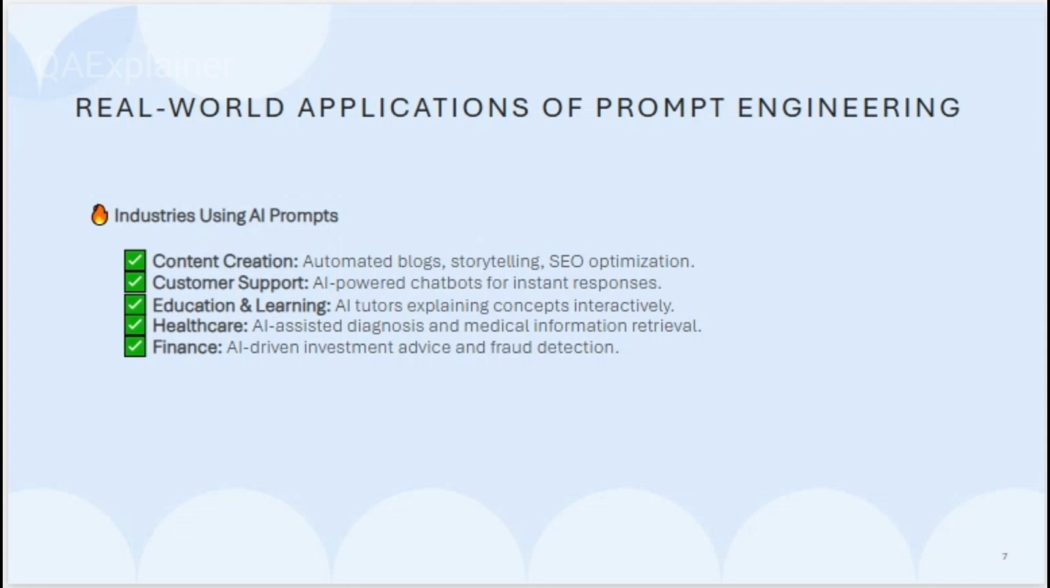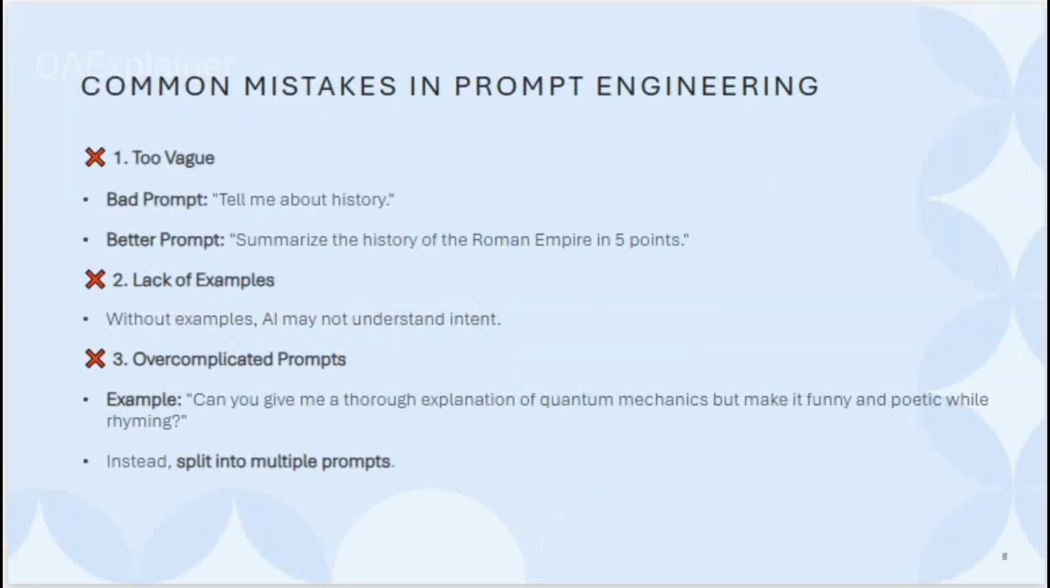If you are working in these kinds of industries, then knowing prompt engineering gives you more preference in those industries. Then, some common mistakes in prompt engineering. First, you have to be concise and summarize your data. You should write the prompt in such a way that it is crystal clear to AI, and it should be point-focused, not a burst prompt.